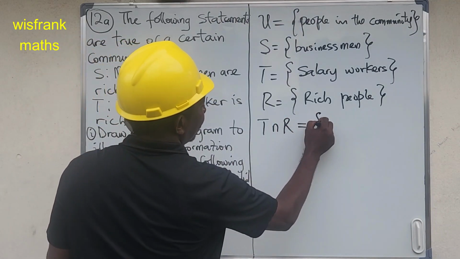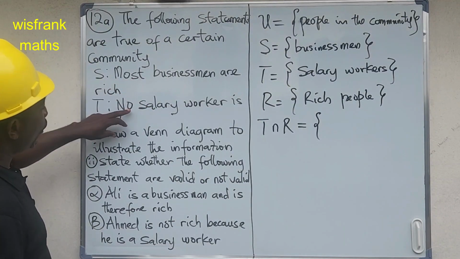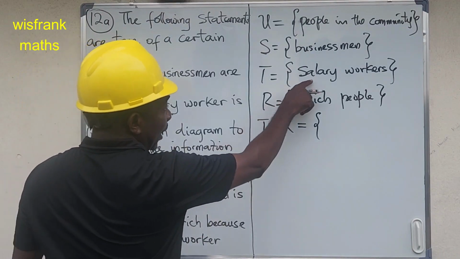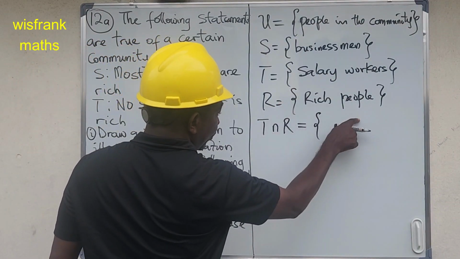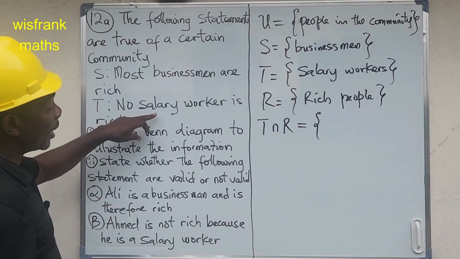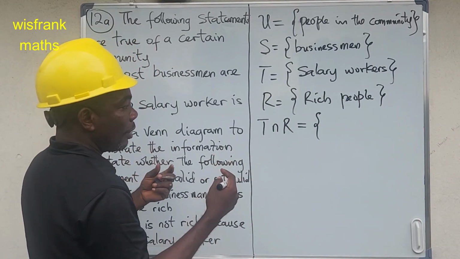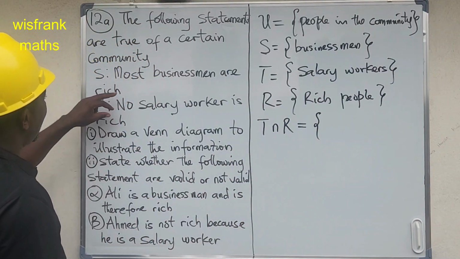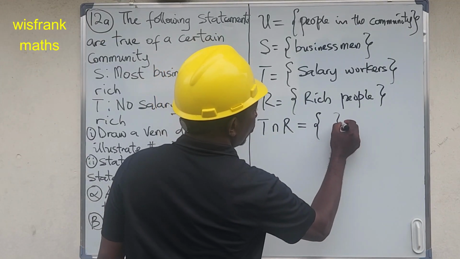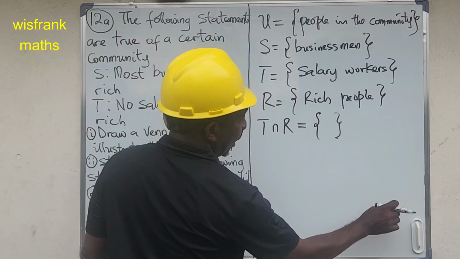The statements say most businessmen are rich and no salary worker is rich. T intersection R, the salary workers and the rich people, don't have anything in common, because T says no salary worker is rich. So the intersection here will be an empty set. Now we are going to represent all these in a Venn diagram.